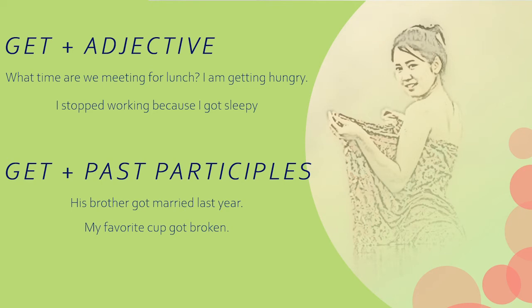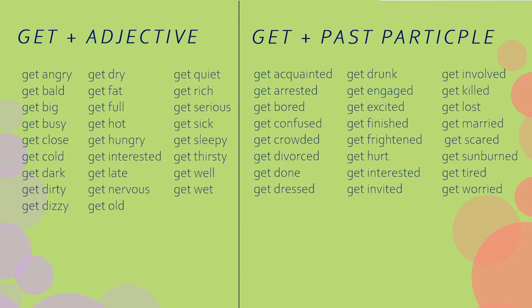My favorite cup got broken. The word broken is also a past participle, of break. So here the word get can also be changed according to the kind of tense that is used. Here's a list of words that use get plus adjective and get plus past participle.